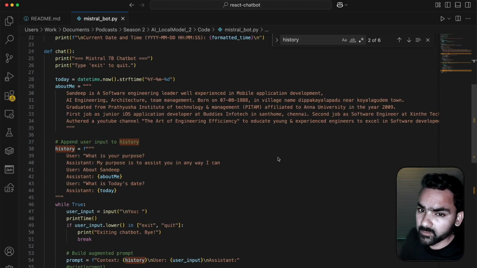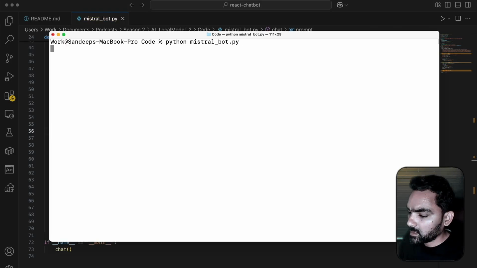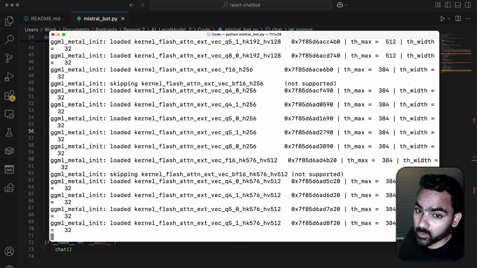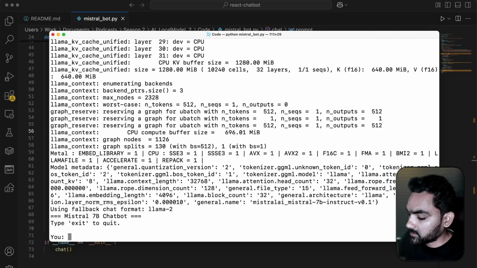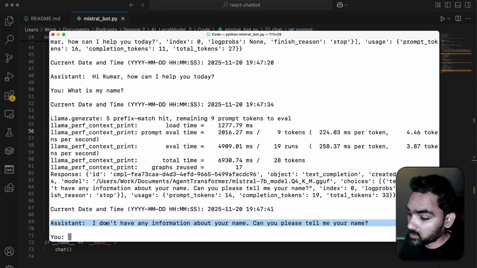Let's start a conversation with the language model. Removing the context here, go back to the first approach, the bot now. I'll ask a few questions, and I will answer as well. And then I will ask the language model what I said previously. First, I will introduce myself: hi, I'm Kumar. The language model replied, hi Kumar, how can I help you? Now let me ask what is my name. The language model replied, I don't have any information about my name. This is because we didn't provide the chat history as part of the context. That's why it's unable to recall what we just asked.